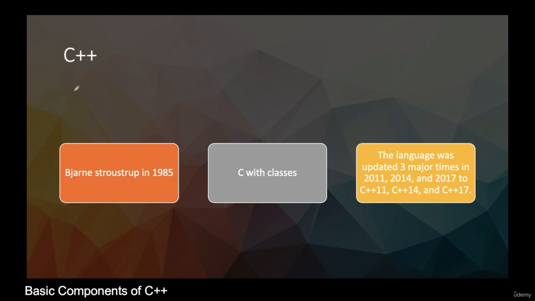It is the successor of the C programming language. C++ is also called C with classes. This language was majorly updated three times and it's still being used in programming. That's the peculiarity of C++. It was updated in 2011, 2014 and 2017 to different standards called C++11, C++14 and C++17.